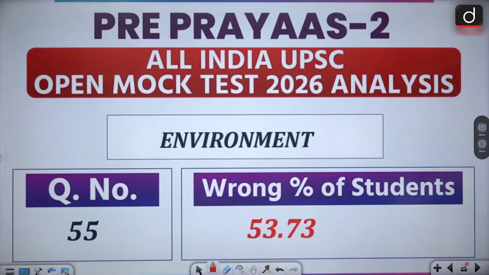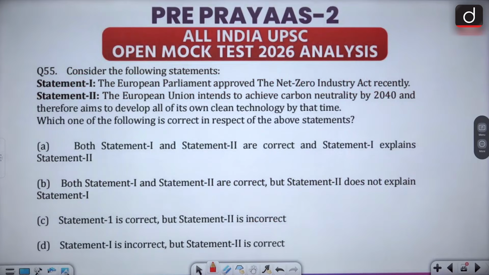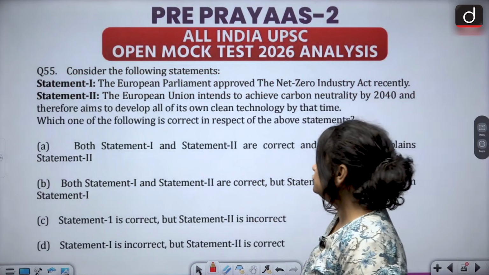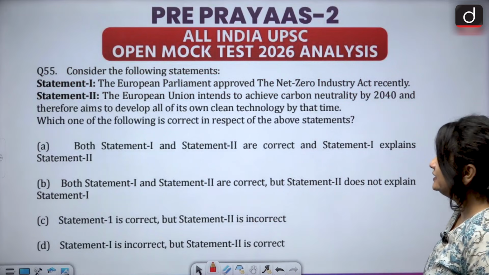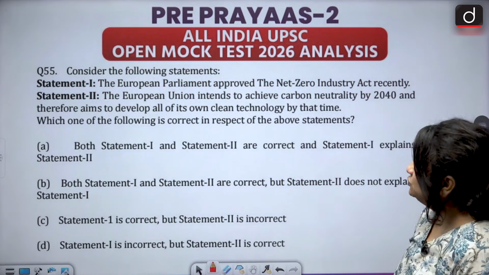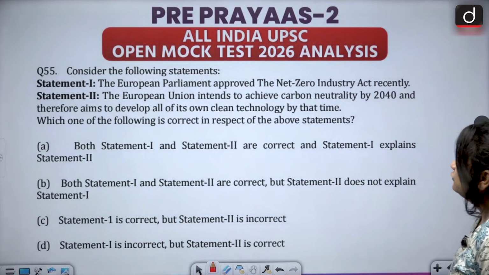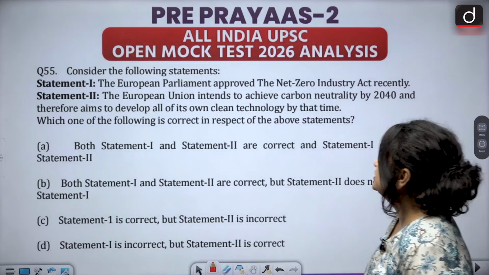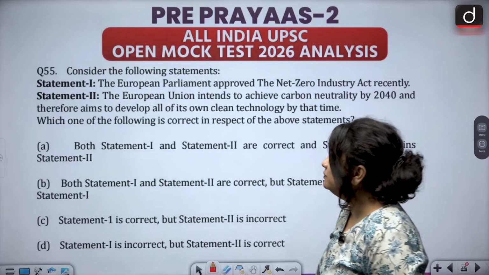Next question, again from environment. Almost 54% of the students have got this question wrong. Consider the following statements. Statement 1 says the European Parliament approved the Net Zero Industry Act recently. And statement 2 says the European Union intends to achieve carbon neutrality by 2040 and therefore aims to develop all of its clean technology by that time. Now, statement 1 is